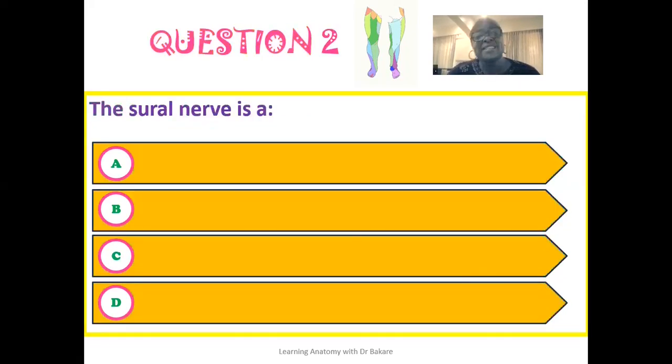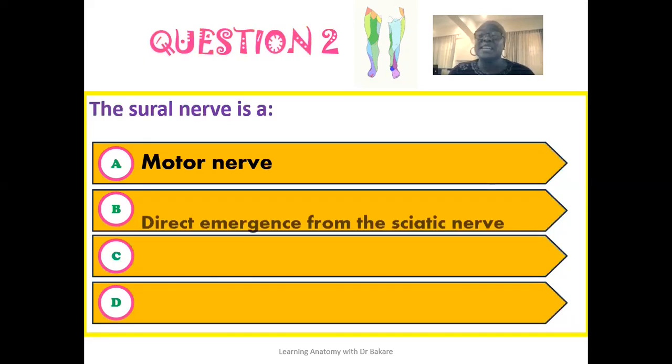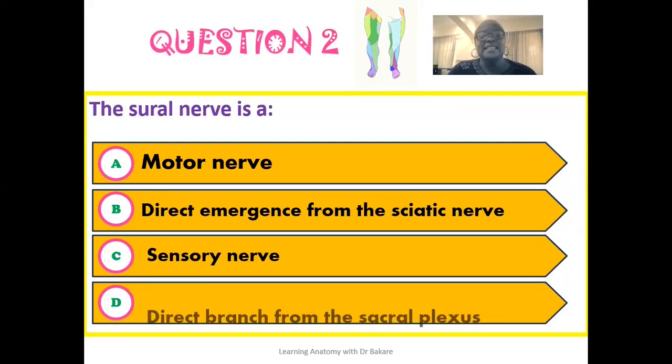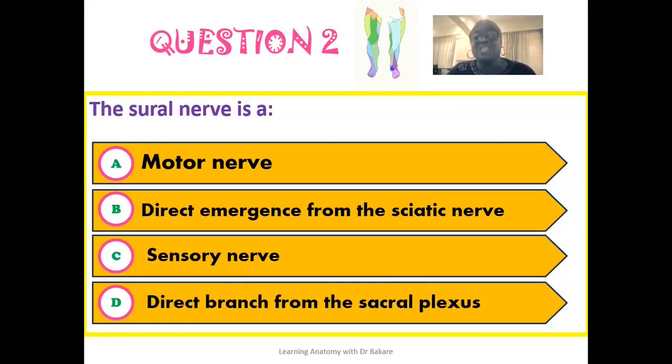The second question reads that the sural nerve, is it a motor nerve? Is the sural nerve a direct emergence from the sciatic nerve? Is the sural nerve a sensory nerve? Is the sural nerve a direct branch of the sacral plexus?